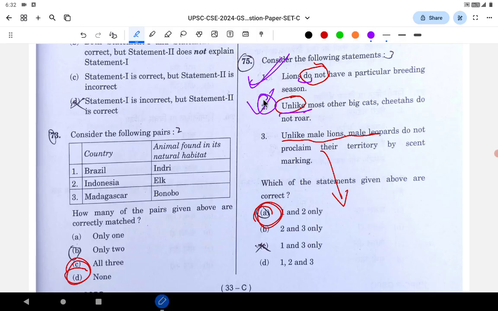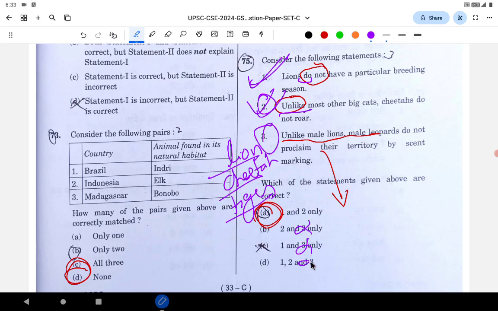Cheetah does not roar, say roar is used for lion. For cheetah there is a different word. Unlike the male lions, male leopards do not proclaim their territory. Most of the big cats, cheetah or tiger, all proclaim their territory. So option 3 is wrong.